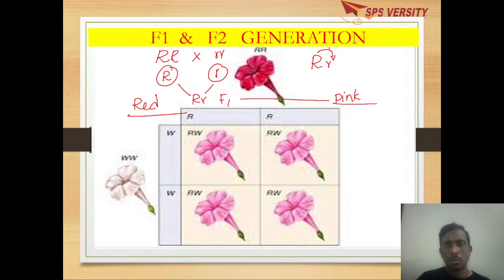According to Mendel, the dominant allele will show complete dominance, but here it is not able to show its dominance. That is why we have the pink color.